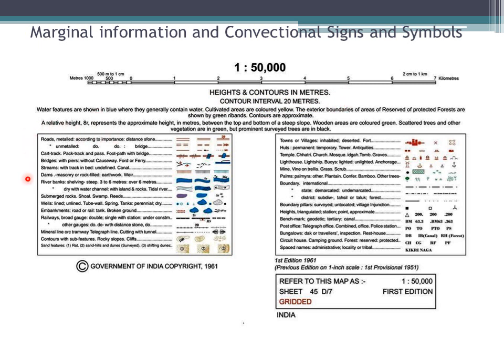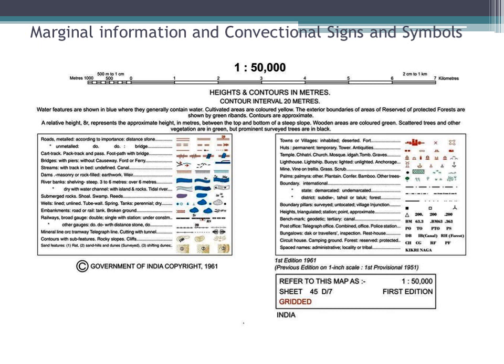Now these are the standardized format of the conventional signs and symbols derived by Survey of India. For example, PO, post office, TO, telegraph office, PTO, post and telegraph office. This I am going to share with you, there is no problem. Even your notes, what I will be giving for topographical map, I will share this, so you don't have to worry.